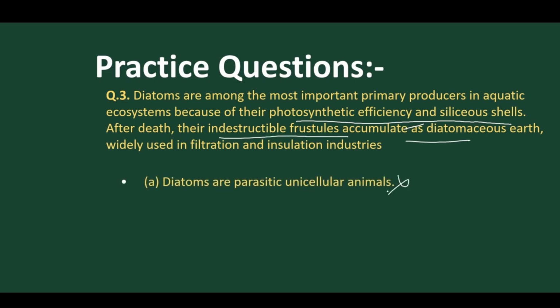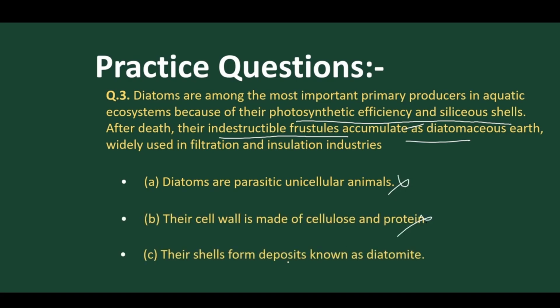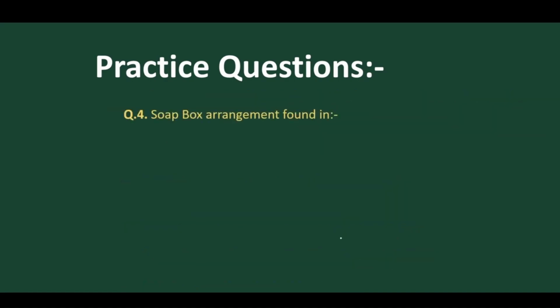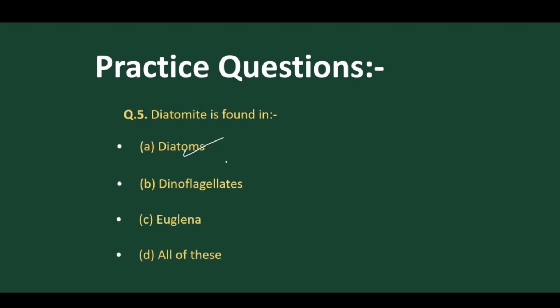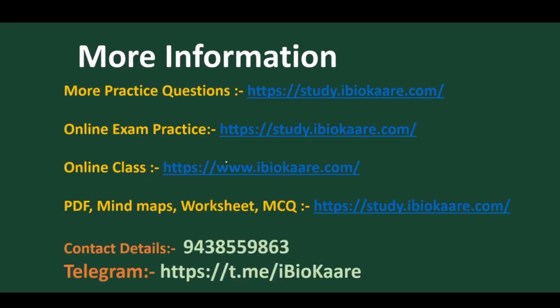Diatoms are parasitic unicellular organisms. The cell wall is made of cellulose and pectin. The cells form deposits known as dolomite. Yes, this is the right answer. Got it. The fourth question is about the arrangement: diatomite is found in diatoms. Yes. Okay, so there are a lot of questions present.